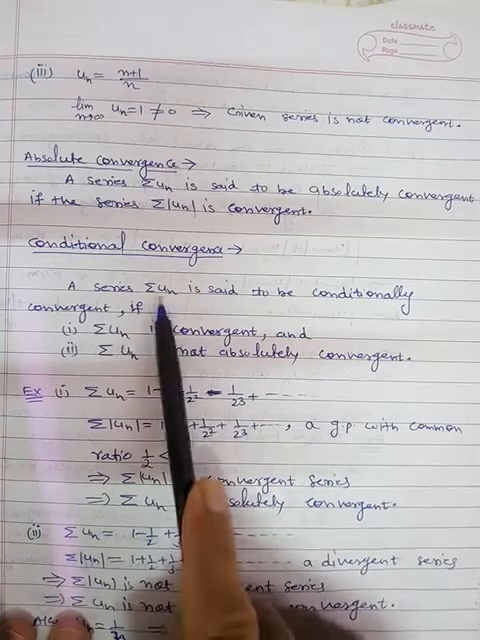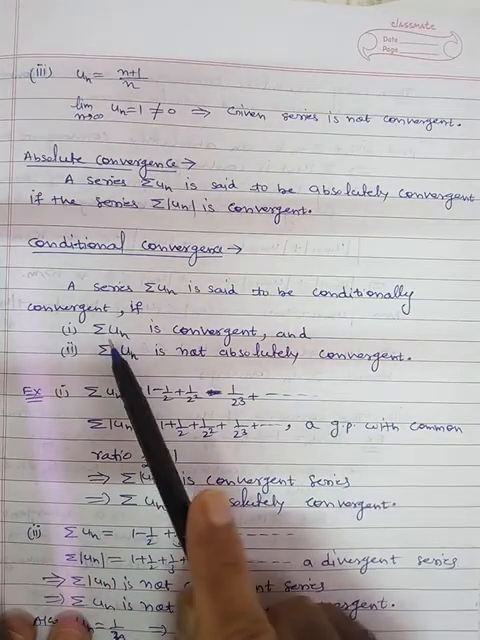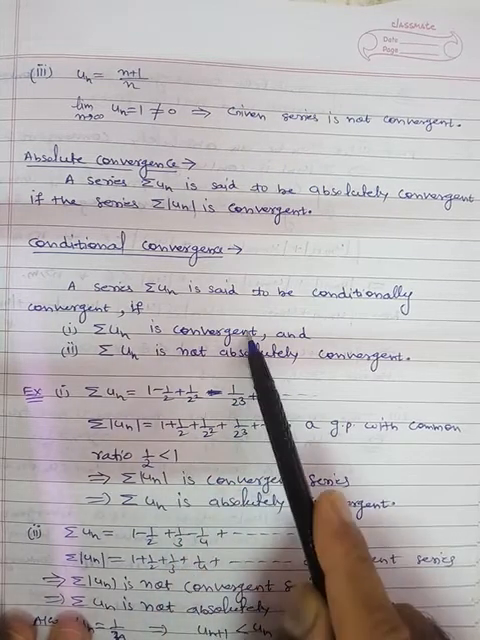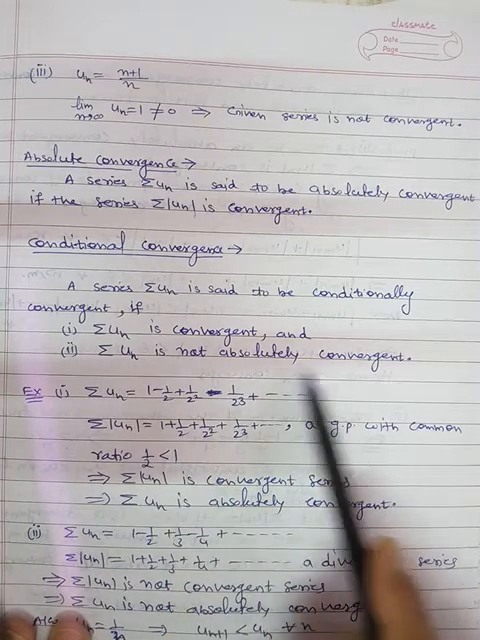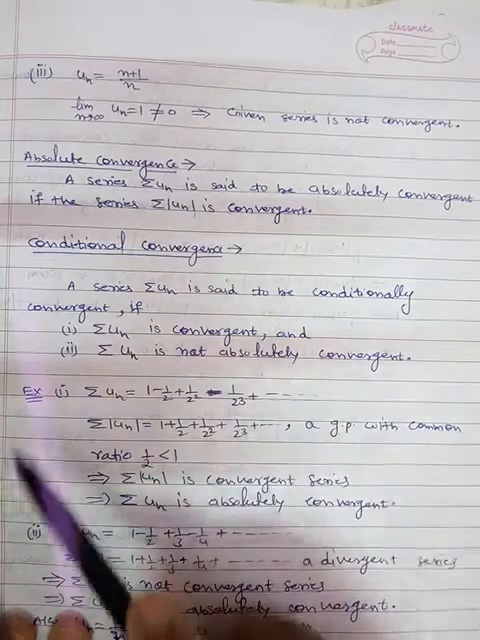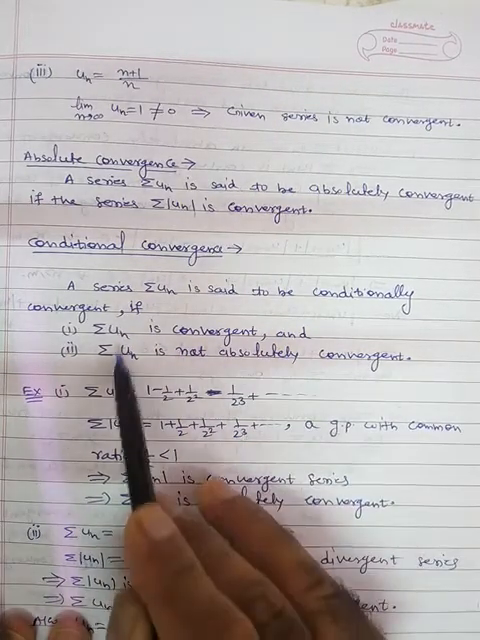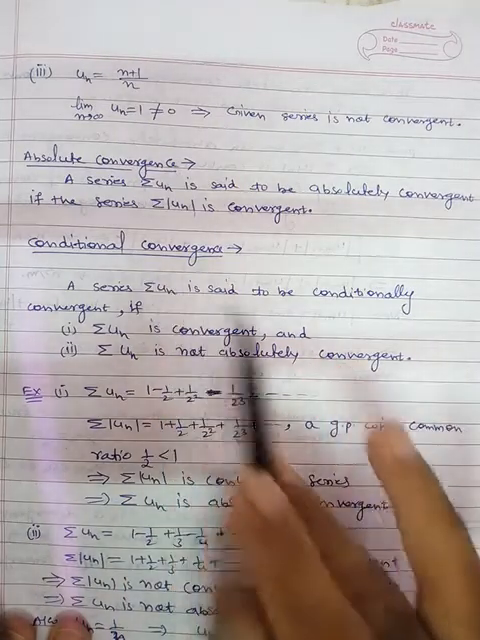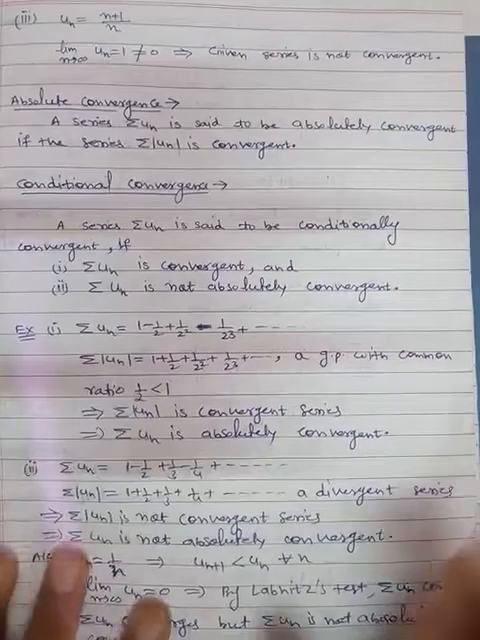Fine. Conditional convergence. A series summation of un is said to be conditionally convergent if summation un series is convergent, that means the original series is convergent, and summation of magnitude of un is not absolutely convergent, that means this series magnitude of un is not a convergent series. ओरिजिनल सीरीज कन्वर्ज करे लेकिन आफ्टर टेकिंग मैग्नीट्यूड जो नई सीरीज बनेगी वो कन्वर्ज ना करे, देन वी आर सेइंग दैट कंडीशनल कन्वर्जेंस. फाइन.